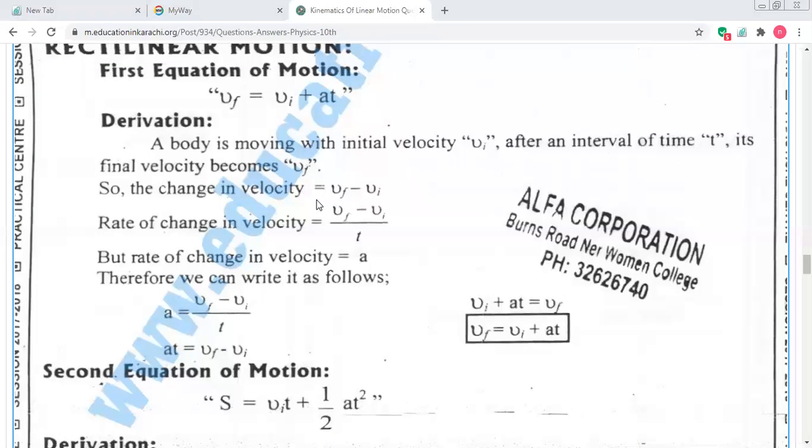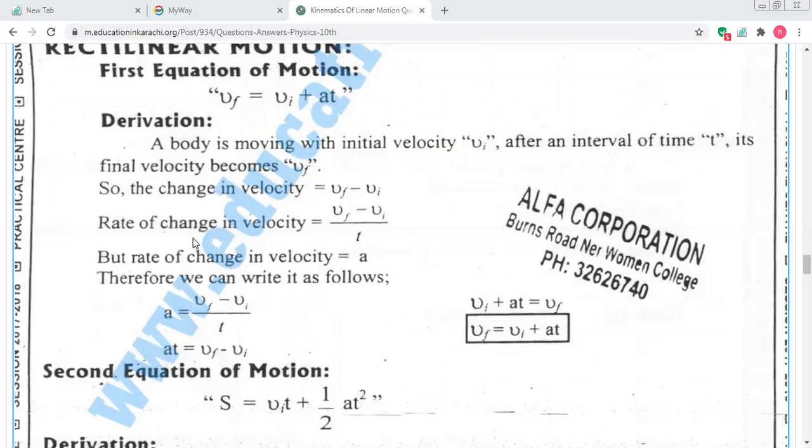I am saying change in velocity is final minus initial. Then rate of change in velocity. As I told you before, when we use the term rate, it means divided by time. Any quantity divided by time becomes a rate.